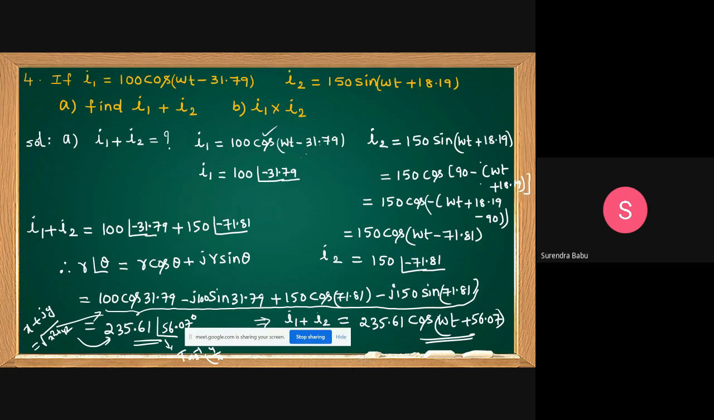That is not the problem. If you take initially both are sine, finally you can get the sine. Initially, if you take both are cos, finally you can get the cos. Then, based on requirement, based on the options, if it is given all are in sine, you convert this cos into sine. Clear, friends? Yeah, this is about I1 plus I2. How much I1 plus I2 got? 235.61 cos of omega t plus 56.07 degrees.